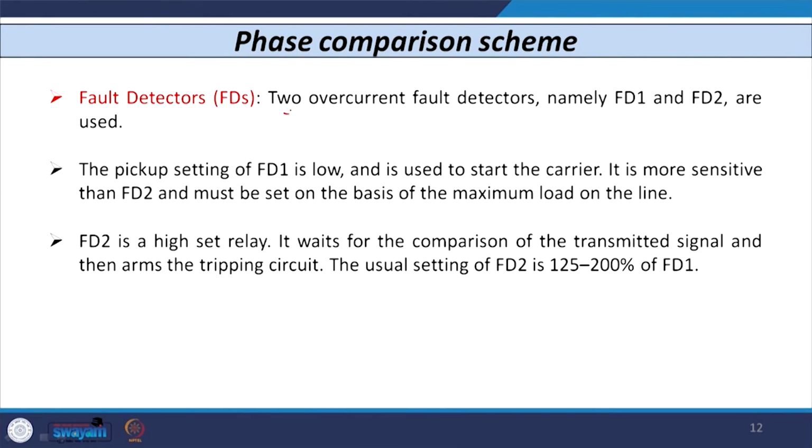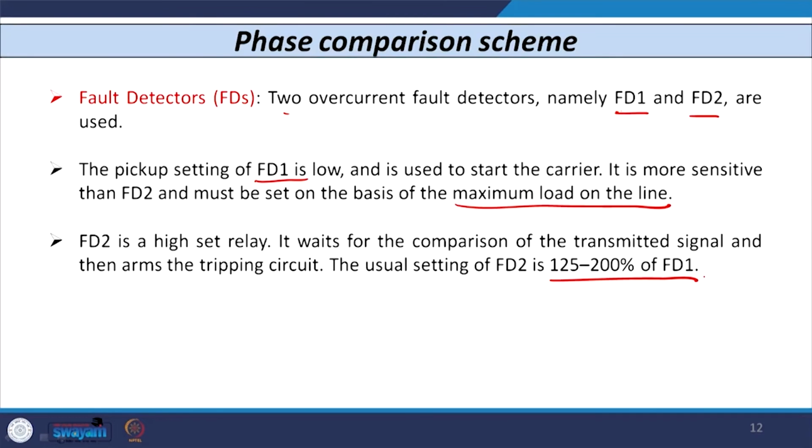The fault detectors are basically nothing but simple overcurrent relays. This is the IDMT or instantaneous type overcurrent relay. The names of these two fault detectors are FD1 and FD2. The setting of FD1 is usually lower than FD2. The setting of FD1 is carried out based on the full load current of the line, and it is more sensitive than the other fault detector, that is FD2. The setting of the second fault detector, FD2, is 125 to 200% of FD1.